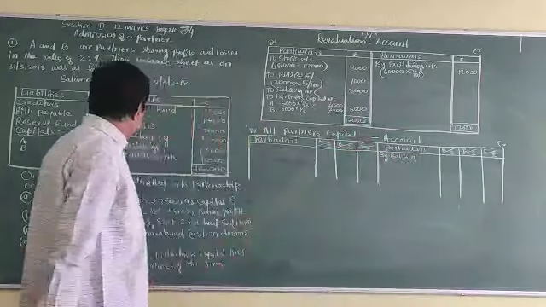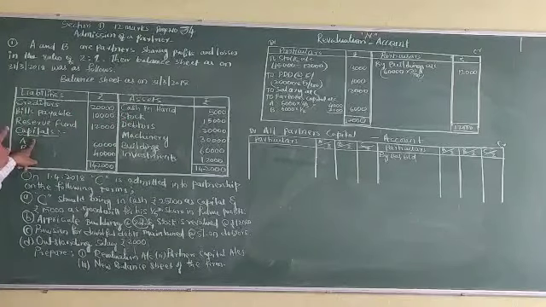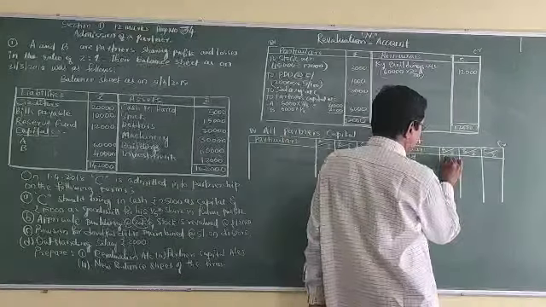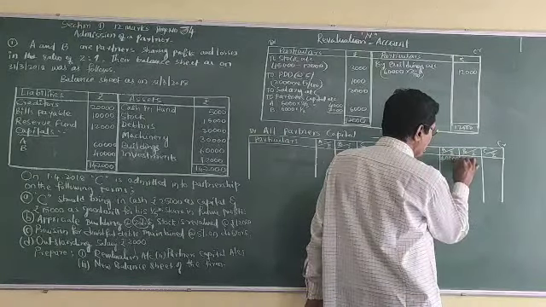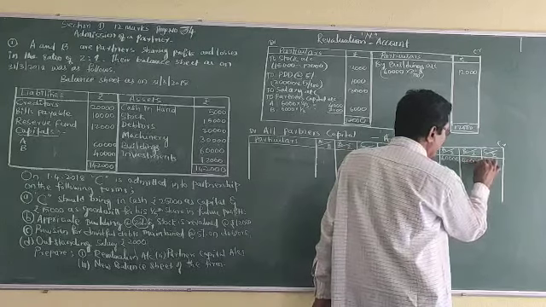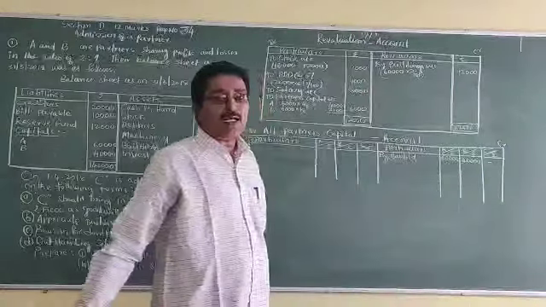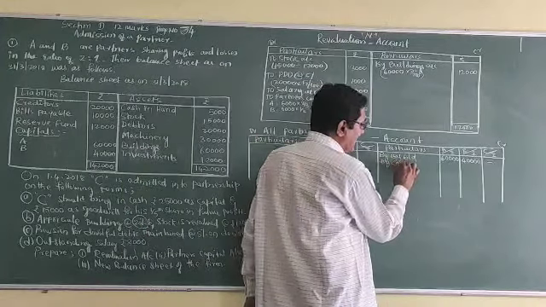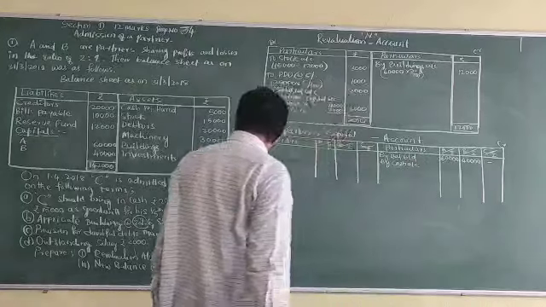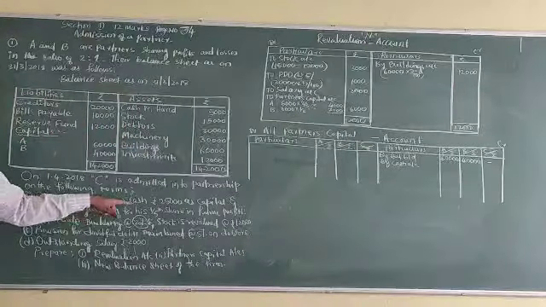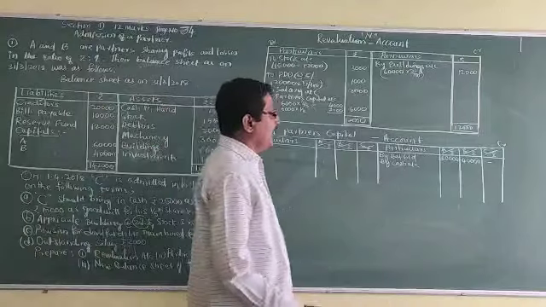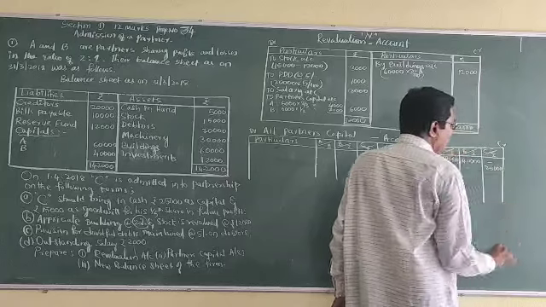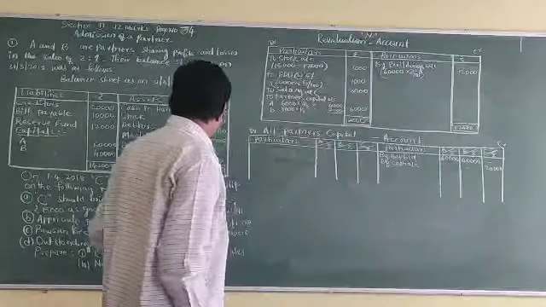This is available in the balance sheet liability side: A 60,000, B 40,000. C is not an existing partner, so by cash account. Here C should bring in cash, this 25,000, as capital. Cash account 25,000. Next, go one by one.